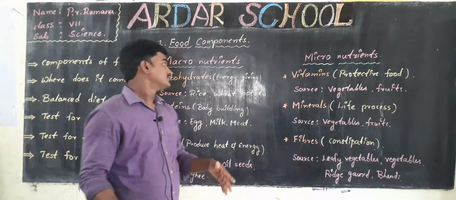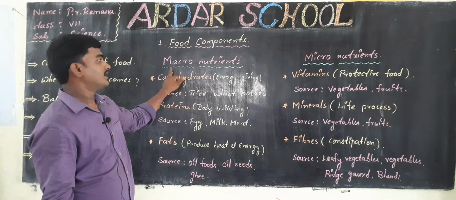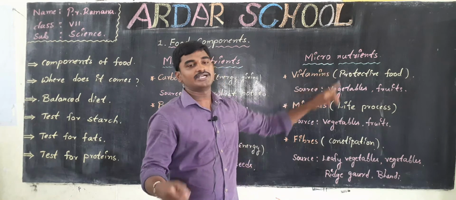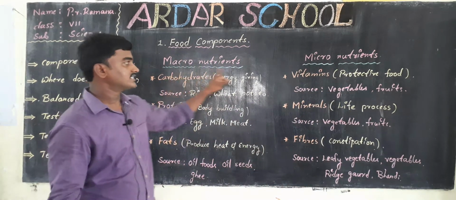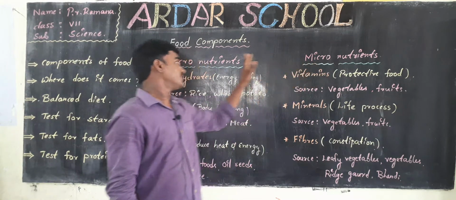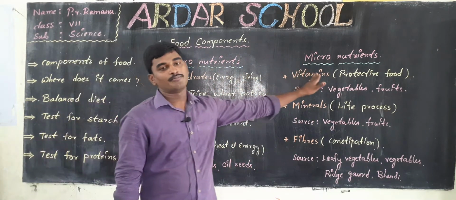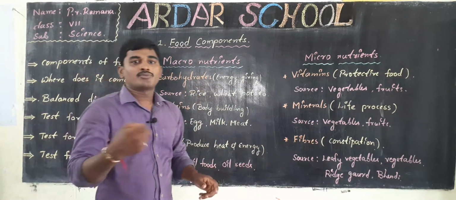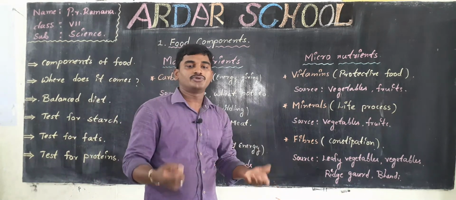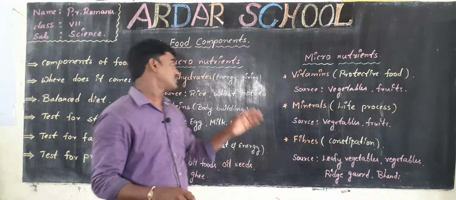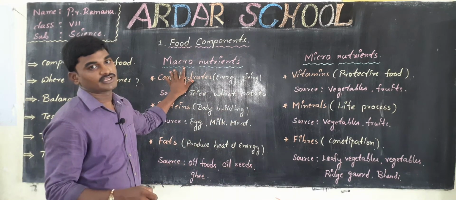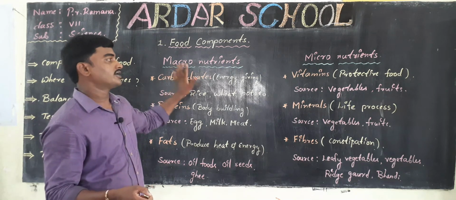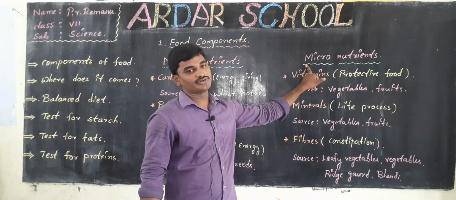Again, if we look into this, nutrients are of two types: macronutrients and micronutrients. So what are macronutrients and what are micronutrients? Now I am going to give you the definition of macronutrients. Our body needs a high amount of these nutrients. Such nutrients are called macronutrients.